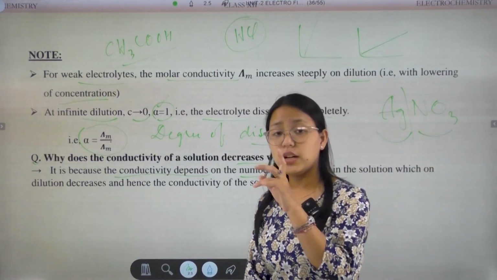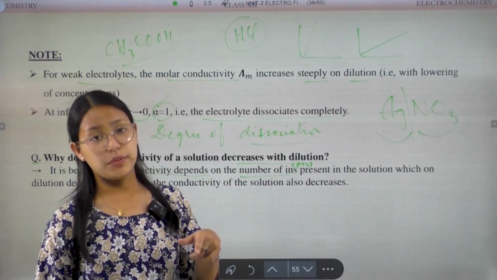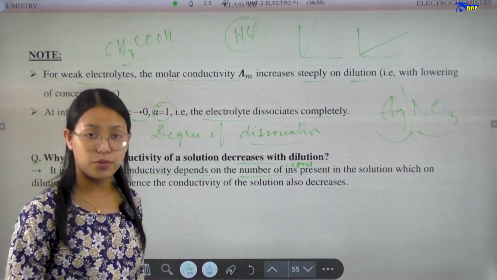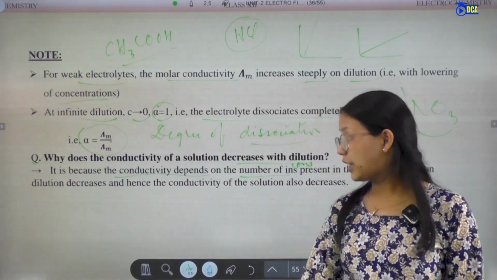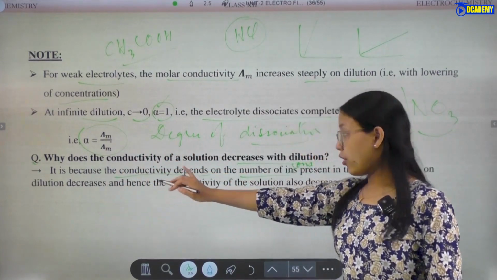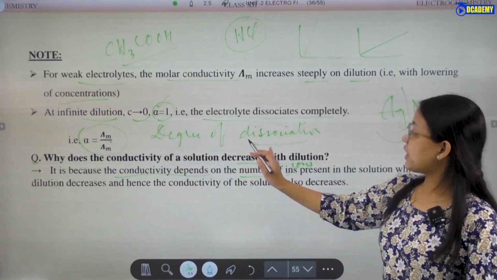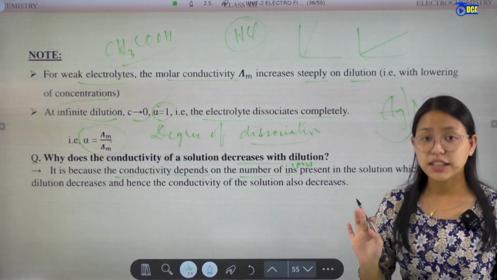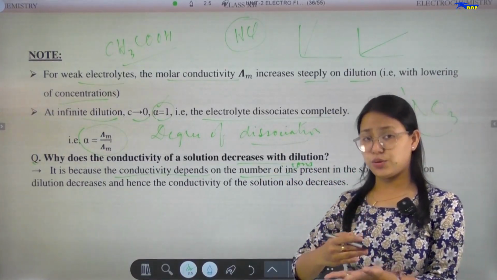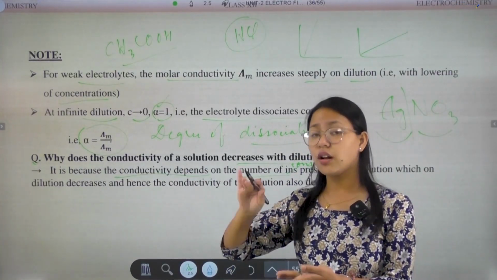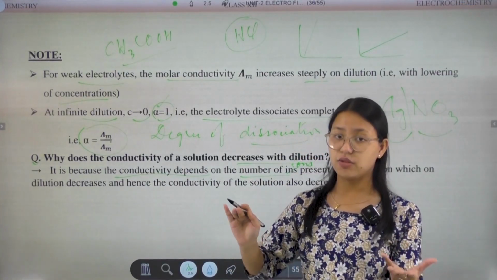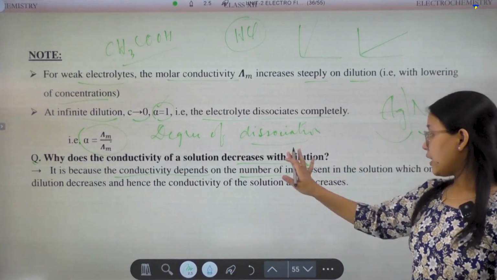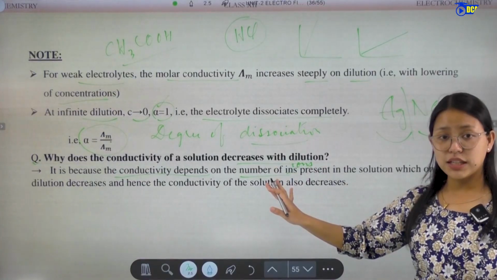The conductivity of a solution decreases with dilution. Why? With dilution, the concentration of the ions also decreases. When the concentration of the ions decreases, the number of the ions will also decrease.